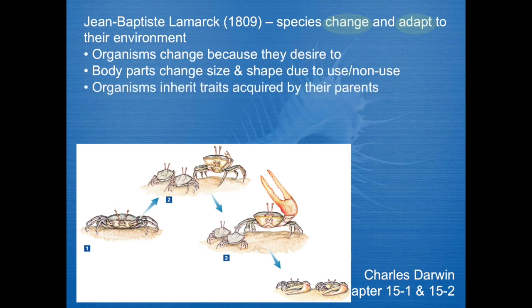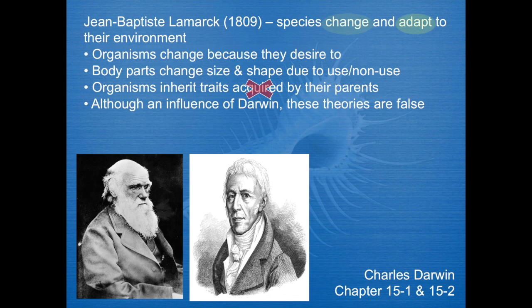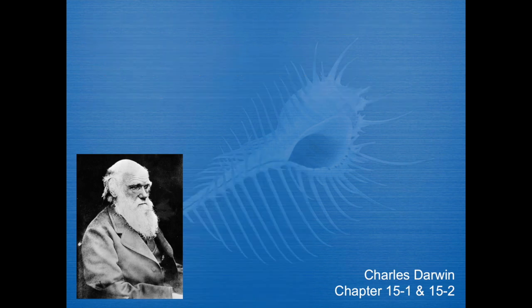He also believed that organisms inherit traits acquired by their parents, and what acquired means is picked up sometime in their lifetime. That's obviously flawed, because if you were to get a tattoo, you're not going to hand that tattoo down to the next generation. Albeit these concepts influenced Darwin, they are completely false. Darwin's theory stands true and holds water, whereas Jean-Baptiste Lamarck's clearly doesn't.